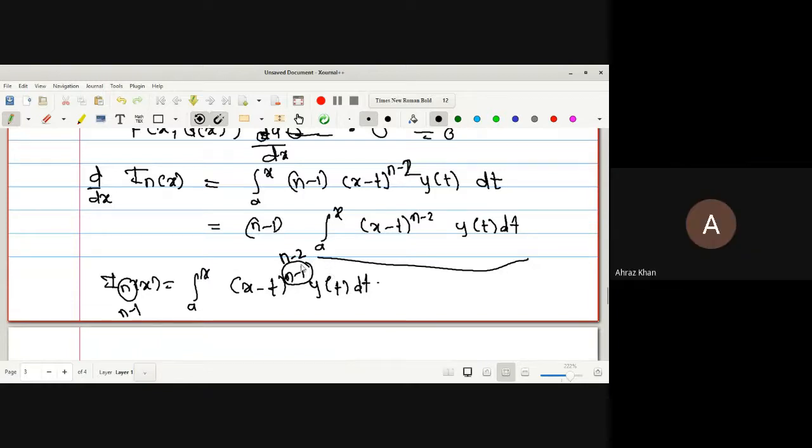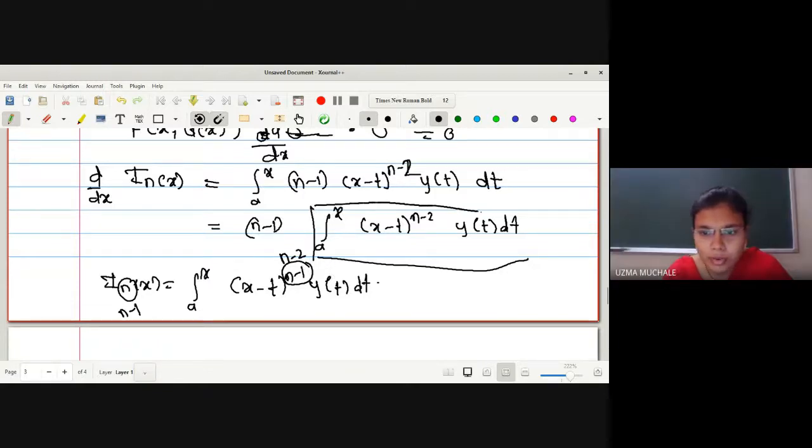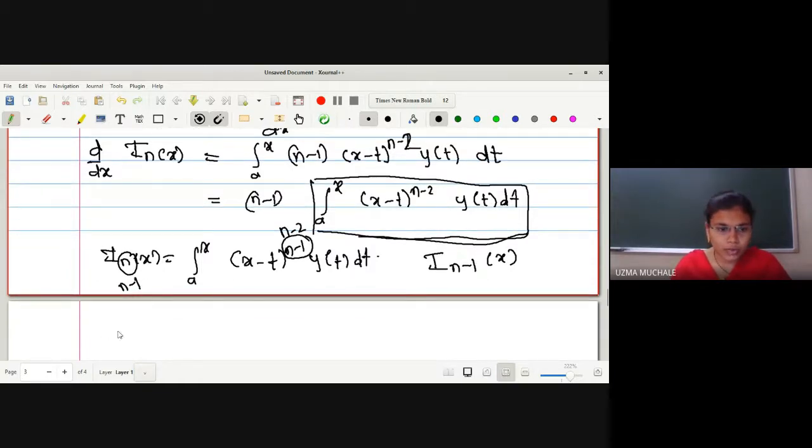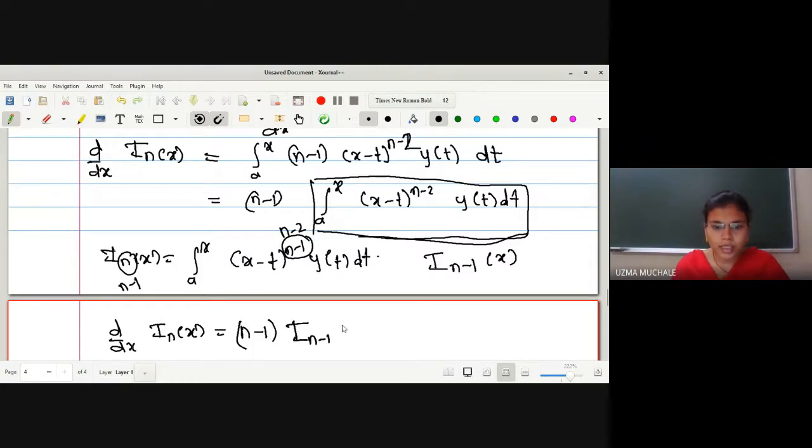So for this whole term, we can replace it by I n minus 1 of x. Right? Instead of having n, if here it is n, then here it is n minus 1. If here it is n minus 1, what will it be here? n minus 2. So this term I can replace by I n minus 1 of x. So for that we can write d by dx of I n of x equals n minus 1, this term as it is, into I n minus 1 of x.